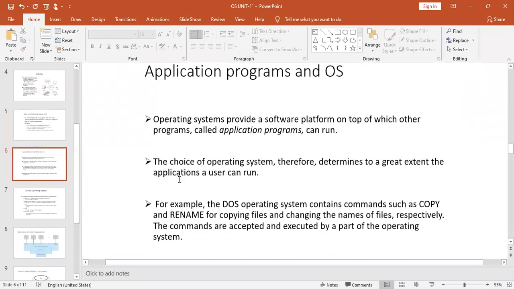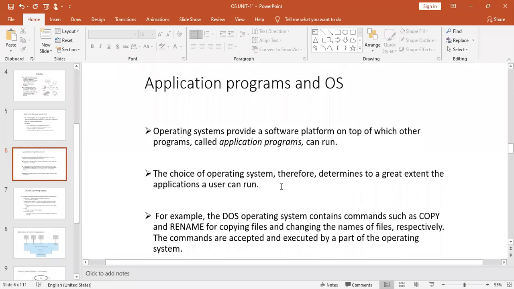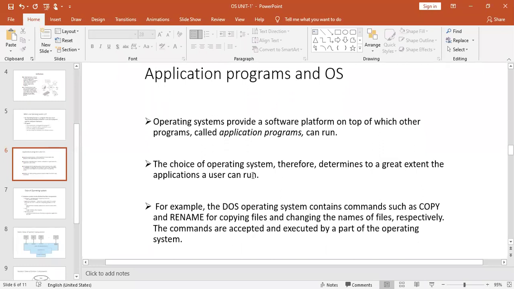Now, let us see what application programs are. Of course, in section A we have discussed all these things, and in section B we discussed a little bit about them. That is the reason I added this slide again, in order to distinguish between application programs and the OS. So the operating system provides a software platform on top of which other programs, or application programs, can run.